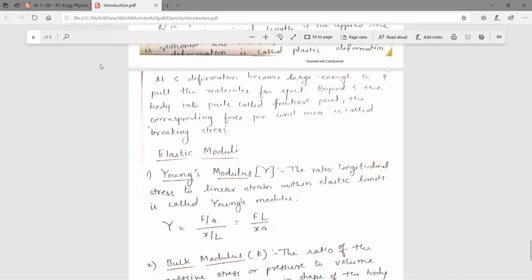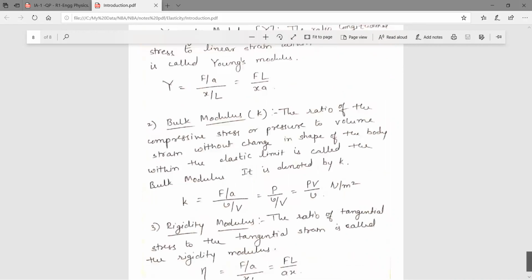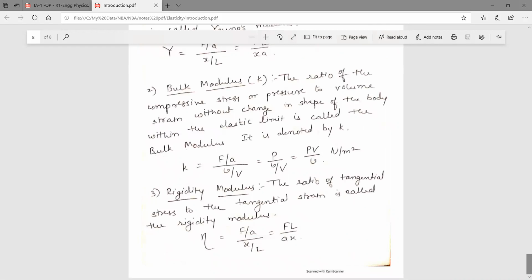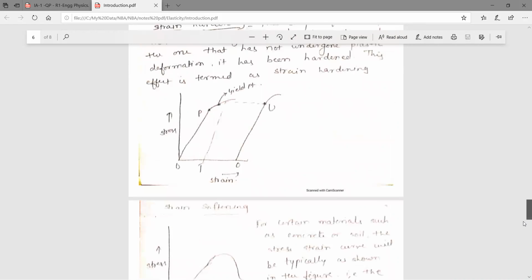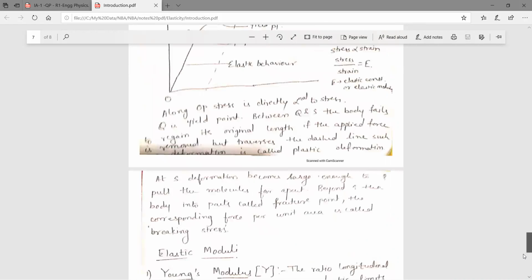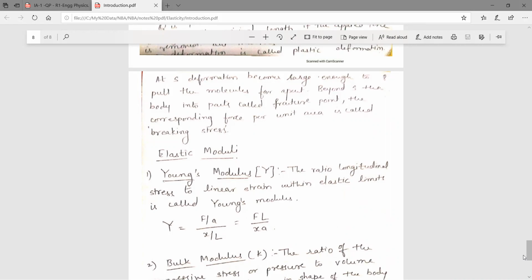Young's modulus relates to longitudinal stress and strain, bulk modulus relates to volumetric stress and strain, and rigidity modulus relates to tangential stress and tangential strain. So this is about the introduction. Some of the derivations are there; we will see those in the next class.